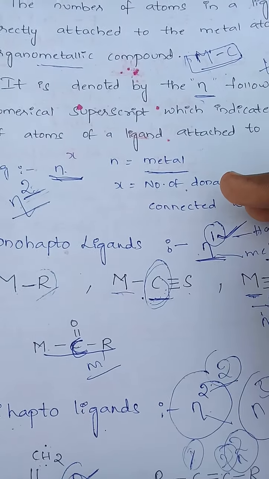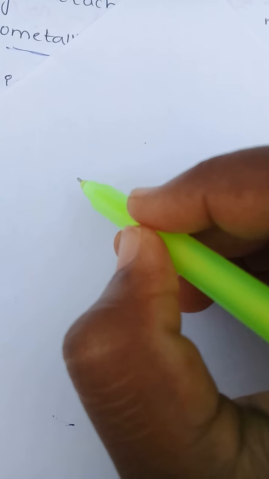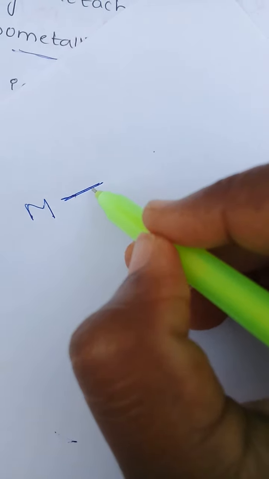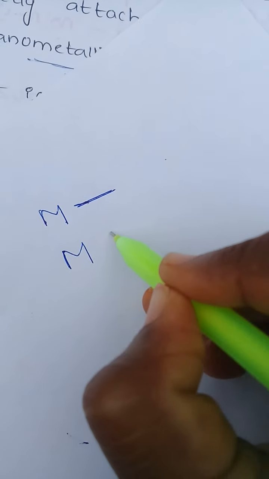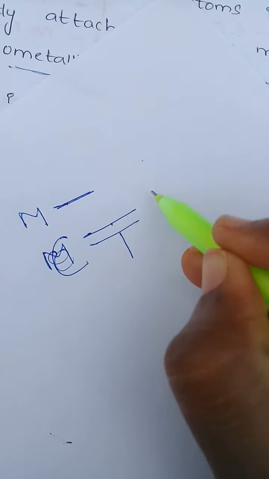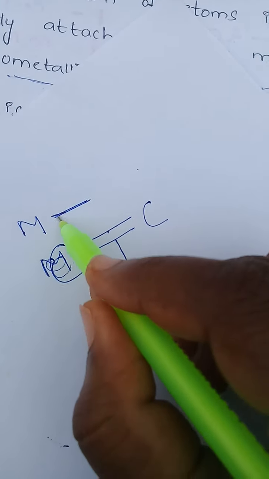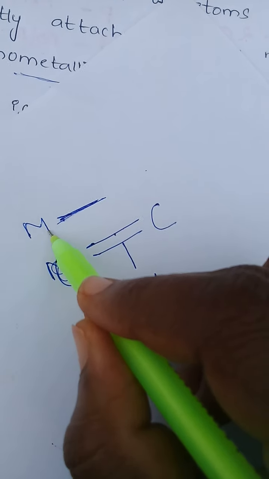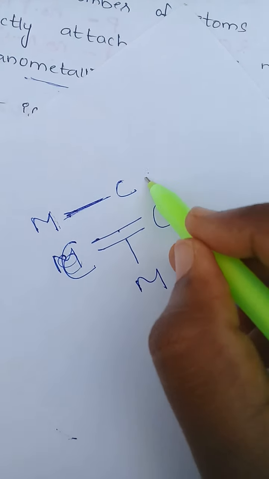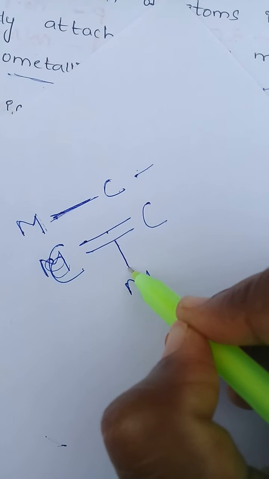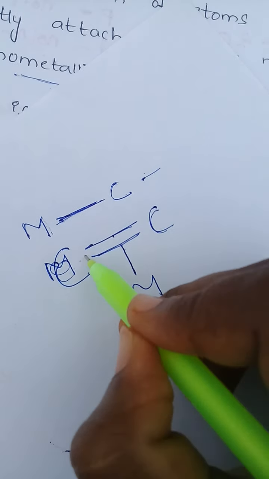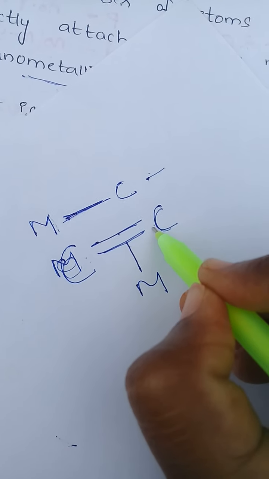The metal can be attached like this directly, one type, and like this also the metal is attached. If the metal is attached like this, we can count only one atom, and when the metal is attached in the middle of the bond, we can count both sides of the bond.